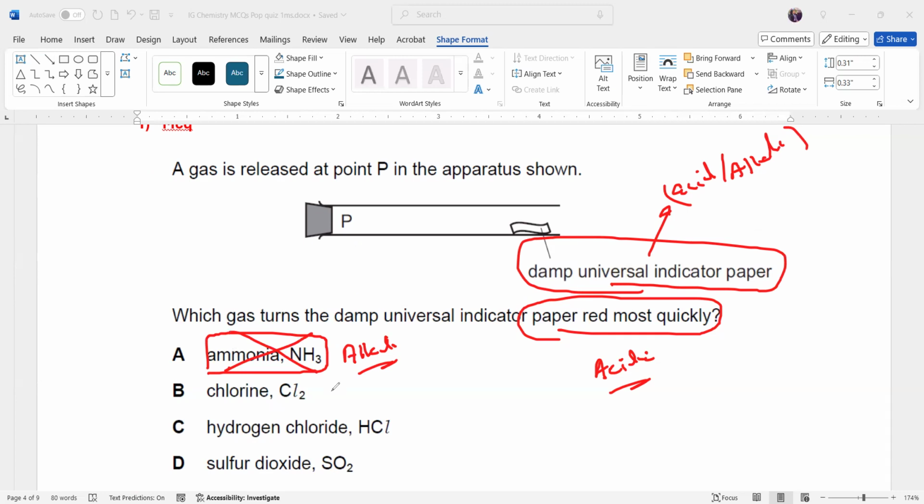Ammonia is a lighter gas, and lighter gases diffuse faster. But the concept here is about diffusion plus the nature of the gas. The nature of the gas is also important because they mention here the paper turned red. In grade 7 and 8, they teach you the colors of the universal indicator. If it is acidic, it will turn red; alkaline, it will turn violet, blue or purple.